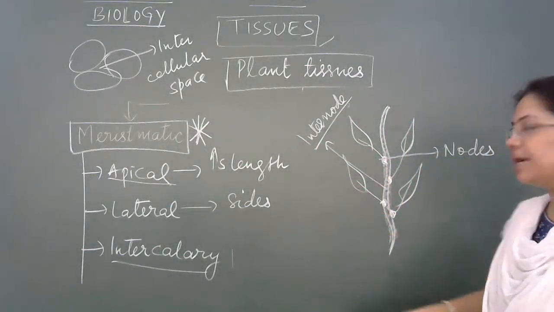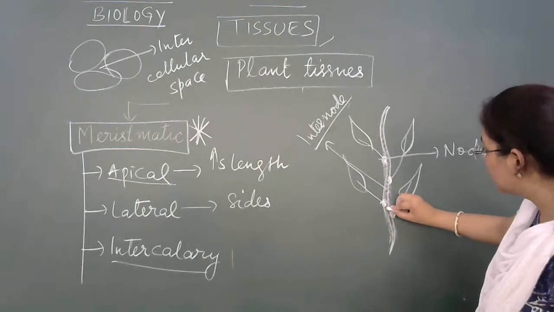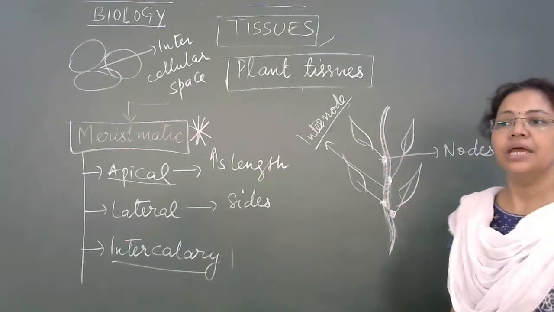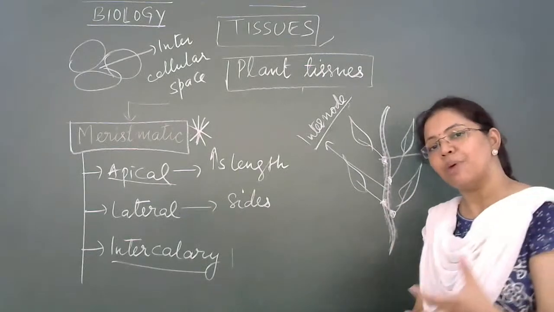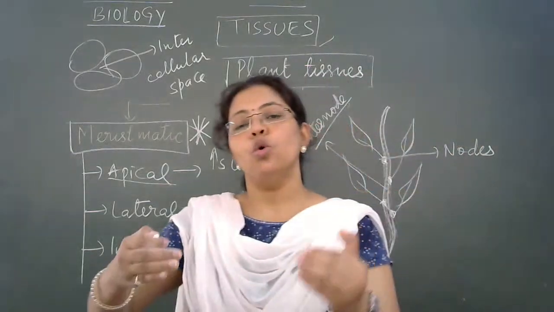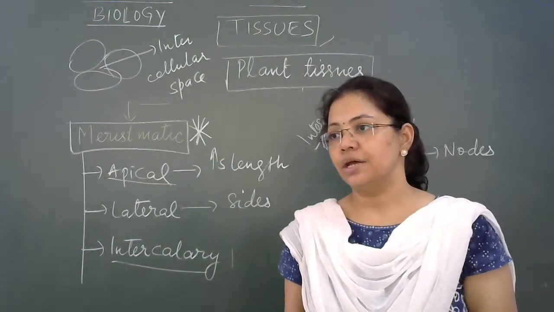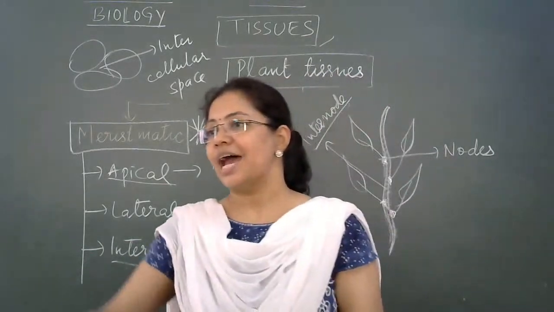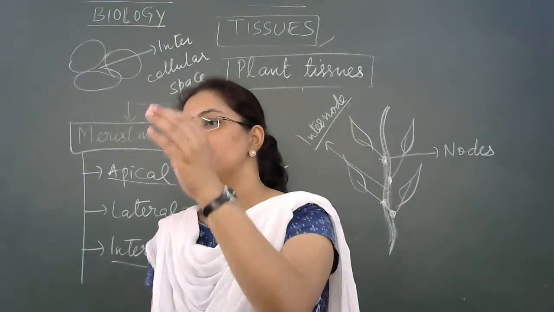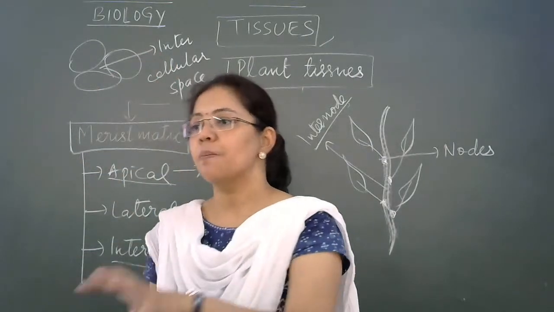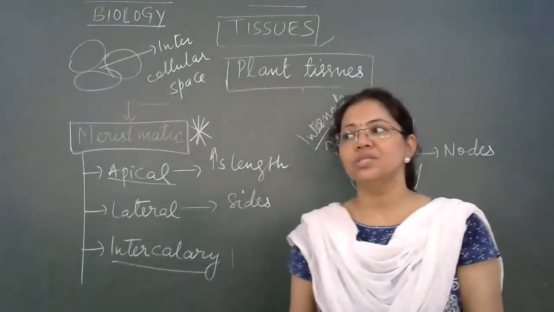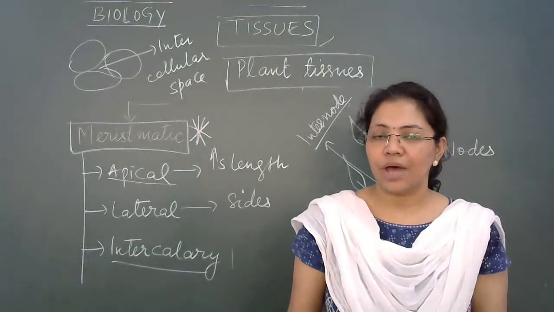It keeps on dividing and keeps on adding new cells to these nodes and internodes. So whichever plant part is present there, it helps in increasing its length, right? I'm very glad to see that some of you have drawn and some of you have written complete answers to my question about nodes and internodes, right?